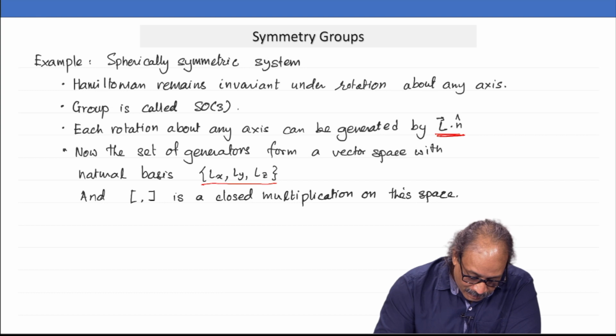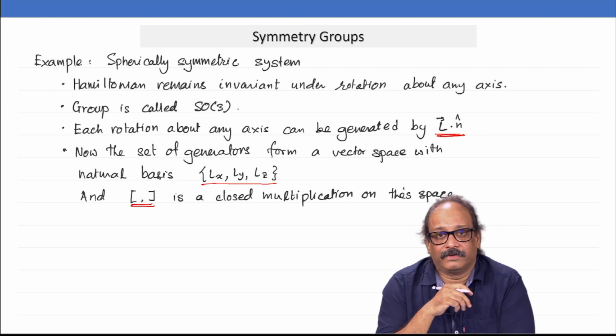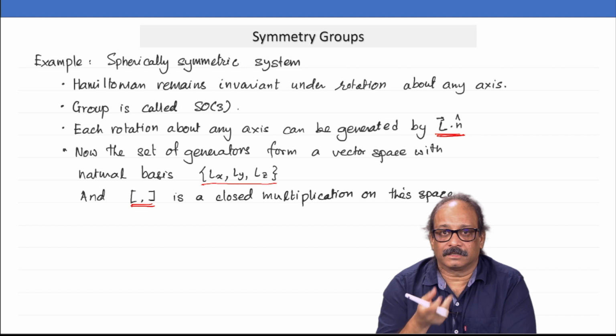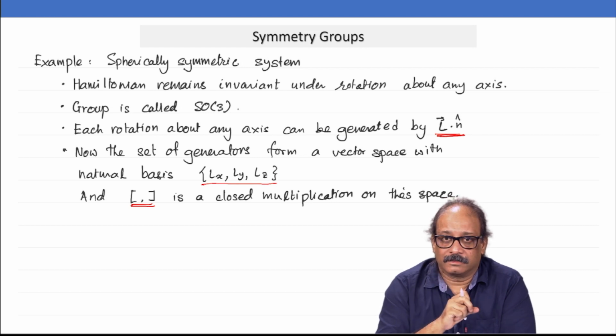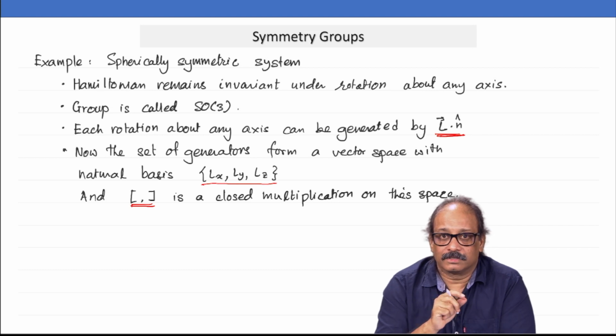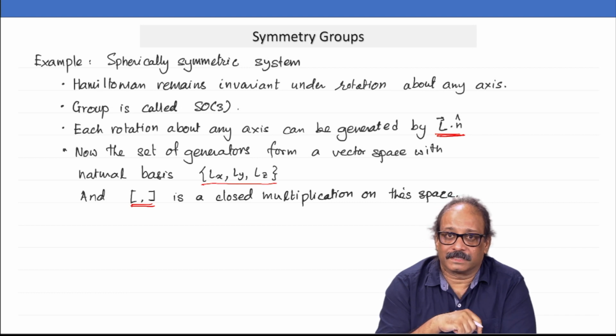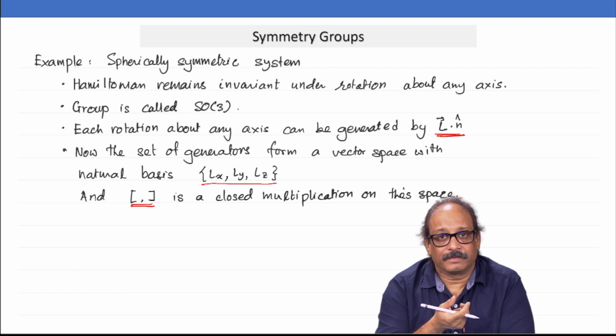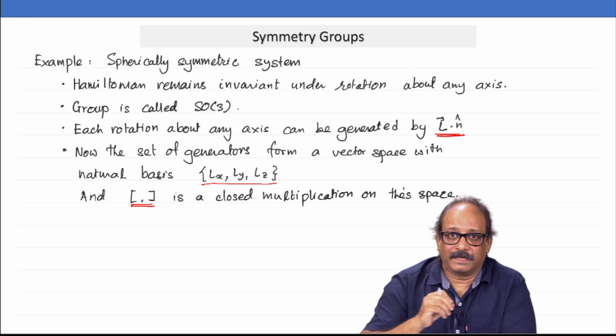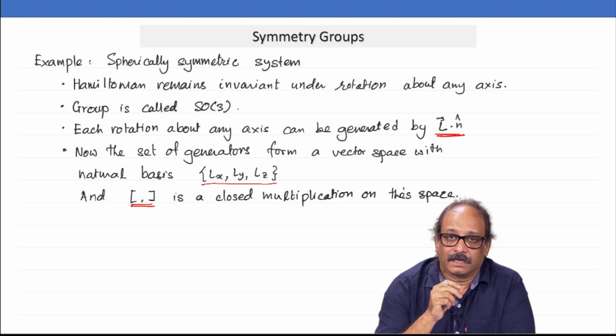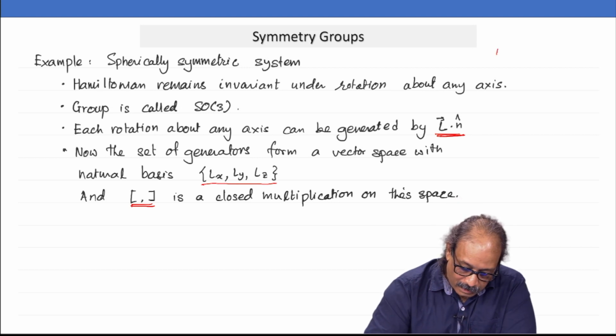And then we have this Poisson bracket, which I will treat as a multiplication on this space. Remember, under Poisson bracket, this multiplication is a closed operation, it is a binary operation, but it is a closed operation on this vector space. So, when you take a Poisson bracket of 2 generators, say I have 2 separate n cap and m cap, and I take L dot n cap and L dot m cap, they give me 2 different generators.